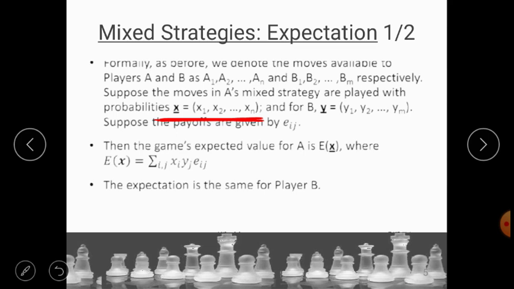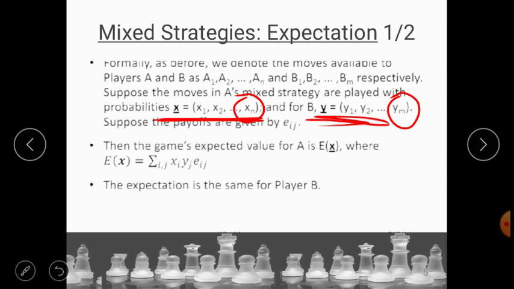And for player B, Y dash is equal to Y1, Y2, and so on up till YM, right? X1 to XN and Y1 to YM.